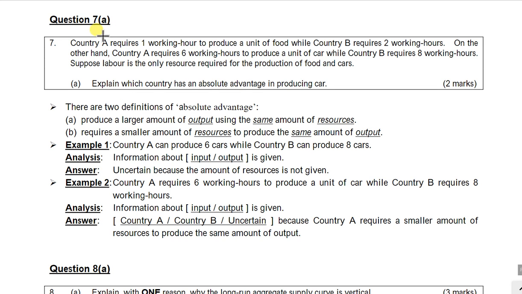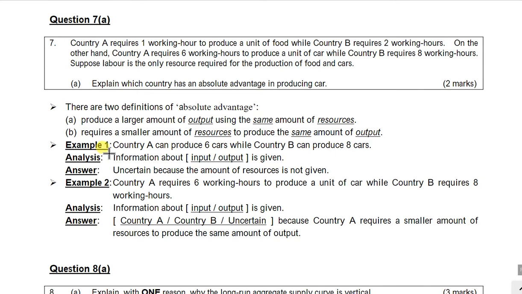Question 7a. I don't understand why some of you answered uncertain for this very simple question. In fact, there are two definitions for absolute advantage. The first one is that they have the same amount of resources, and one country produces more output, then it has the absolute advantage. Same resources, more output. The second definition is that they produce the same amount of output, but one country uses a smaller amount of resources. Same output, but smaller amount of resources. This is also absolute advantage, right?